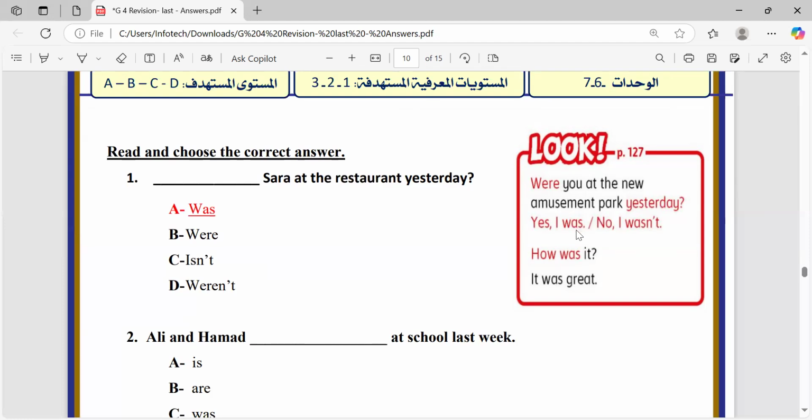Yes, I was, which is positive. No, I wasn't, which is negative. Well, how was it? It was great. So the first one is a yes or no question, and the second one is a WH question. Sarah at the restaurant yesterday: was, because Sarah is singular. Great answer. Great job. Thank you.